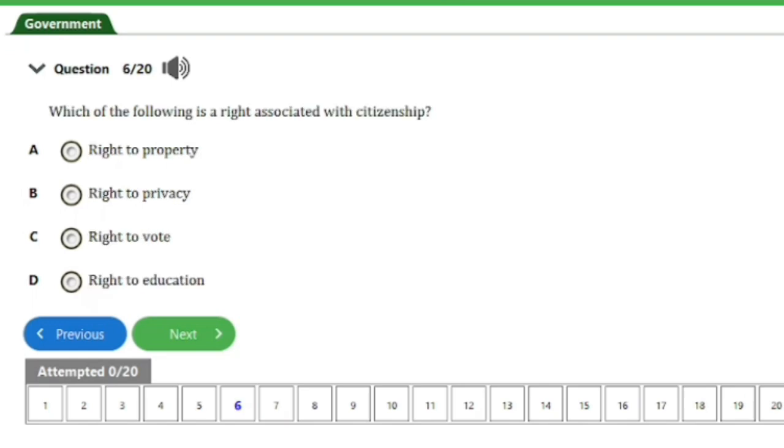It says, which of the following is a right associated with citizenship? We have A, rights to property, B, rights to privacy, C, rights to vote, D, rights to education. So guys, the answer to this question is option C here, that's rights to vote.